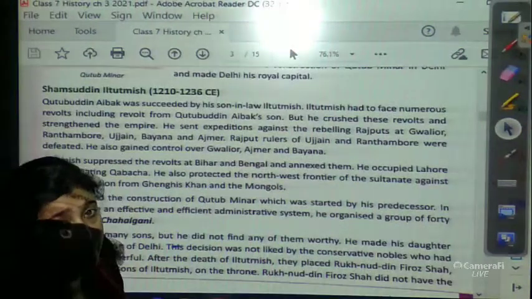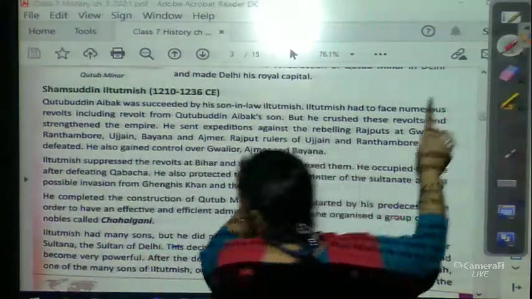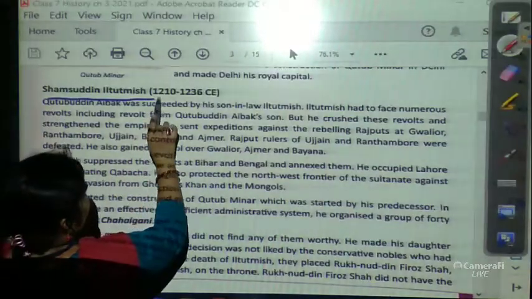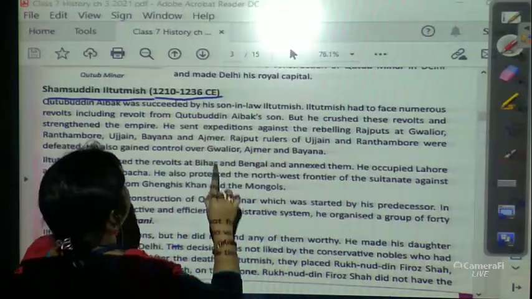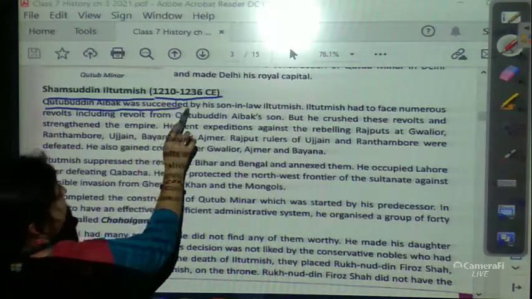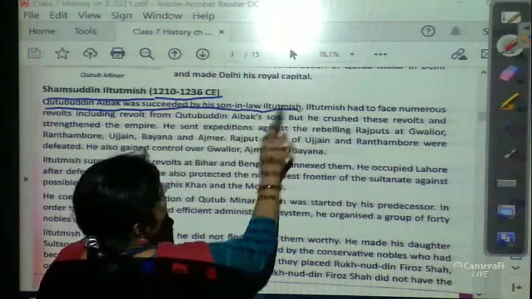Now, the next ruler is Samsuddin Iltutmish, 1210 to 1236 CE. Qutbuddin Aibak was succeeded by his son-in-law Iltutmish.